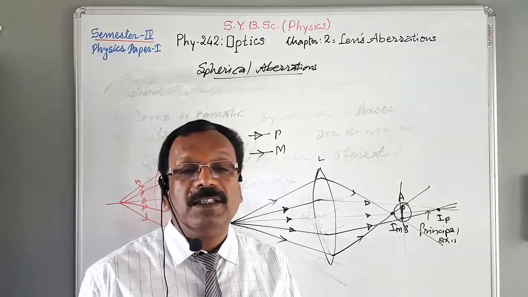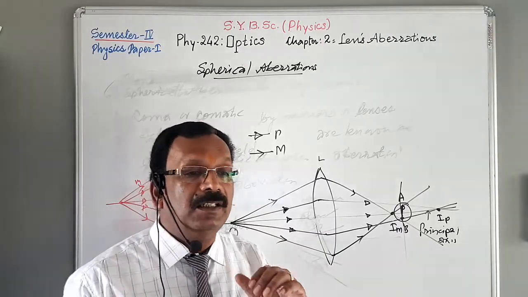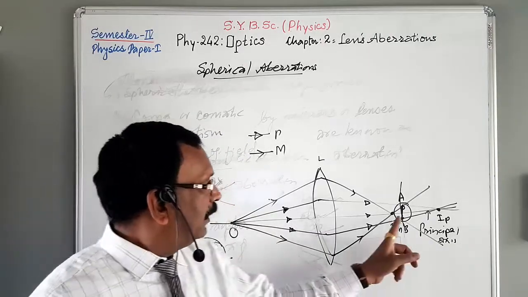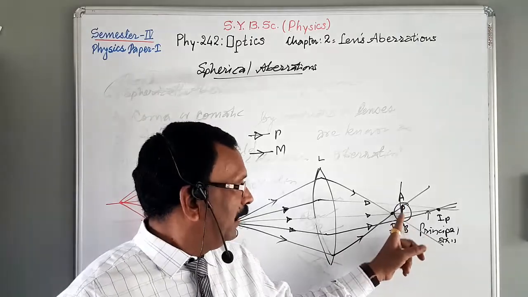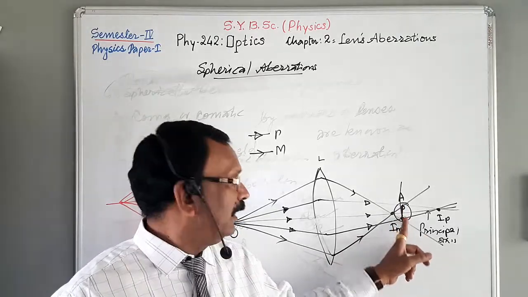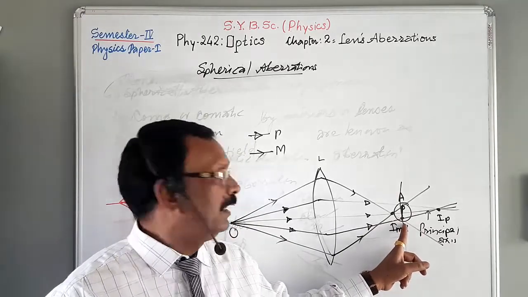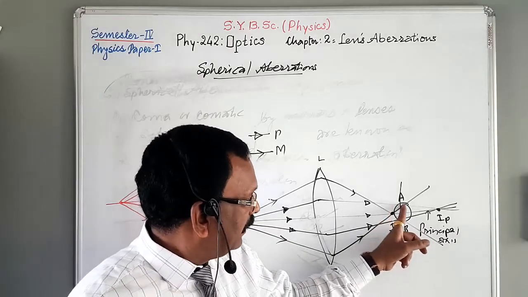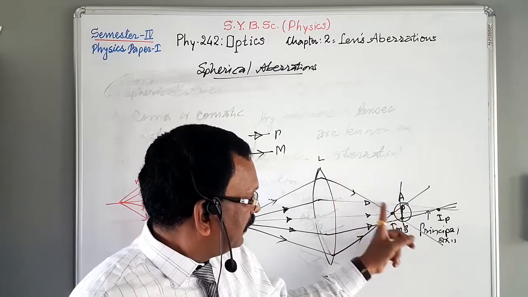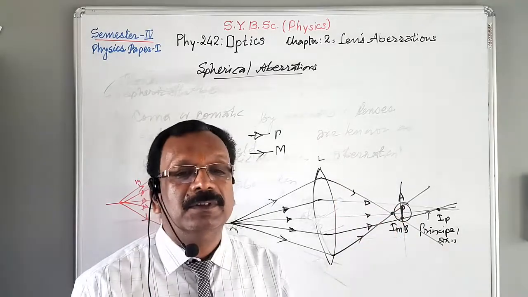The size of the circular patch is minimum at the position AB, where the paraxial and marginal rays intersect.